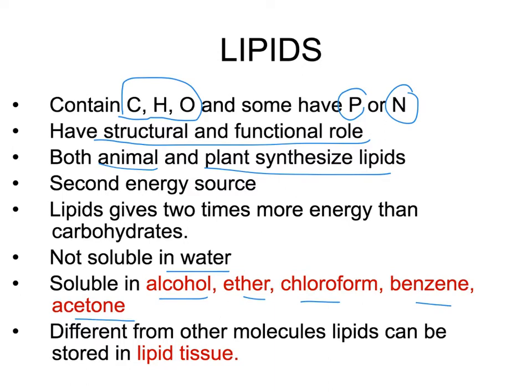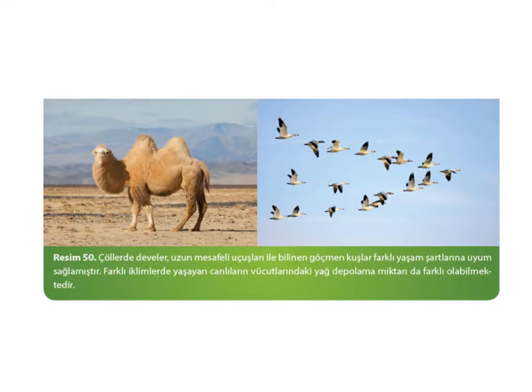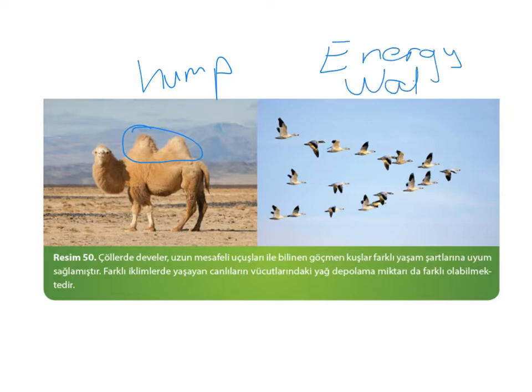And in our body there is a lipid tissue to store lipid. You see in this camel hump, camels can store lipid because this lipid gives the camel 2 times more energy, and when you break down the lipid it gives both energy and water. By breakdown of lipid in aerobic respiration, you are going to obtain energy and water. Therefore, the camels and the migrating birds store lipids in their body.